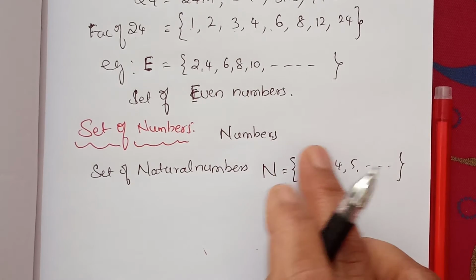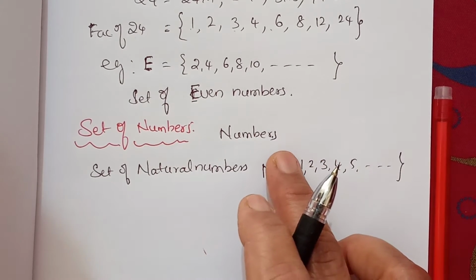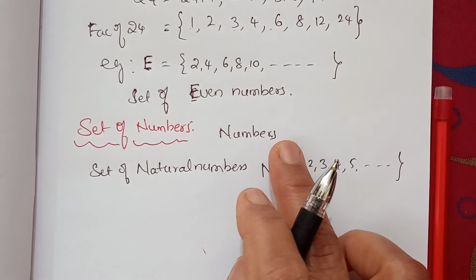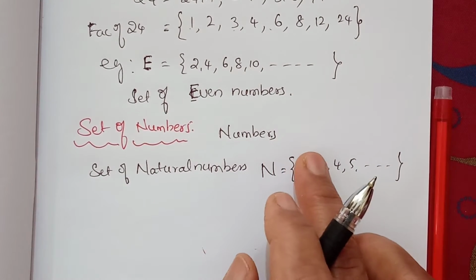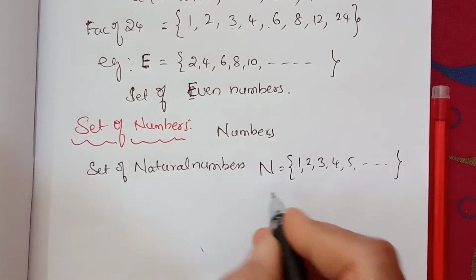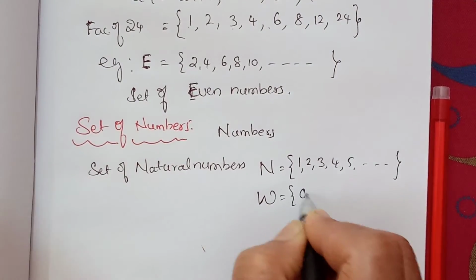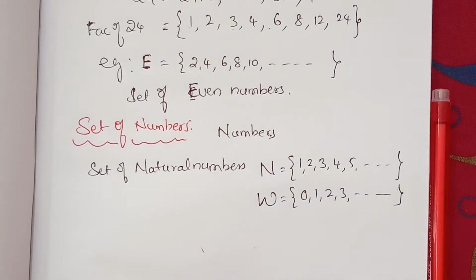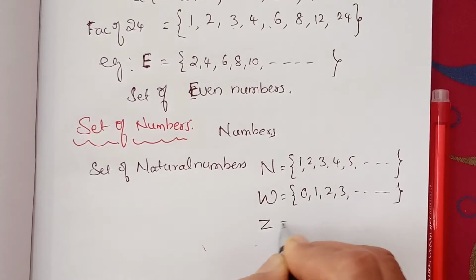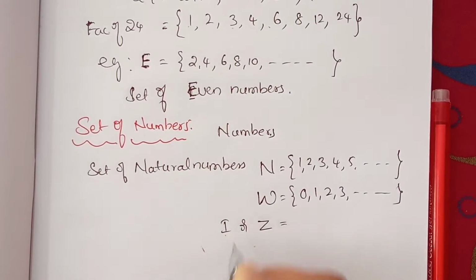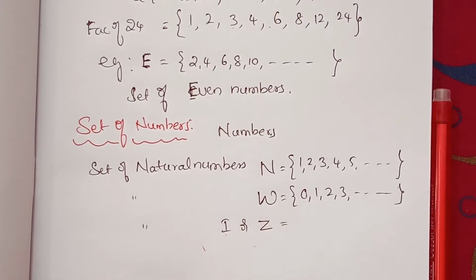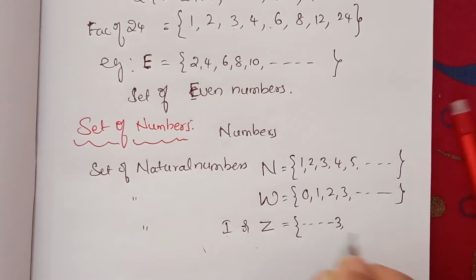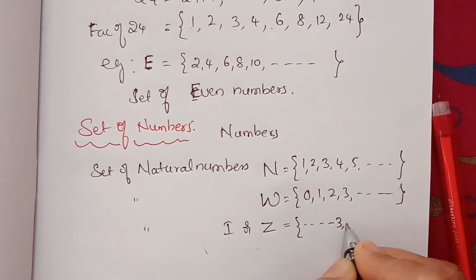Set of natural numbers, whole numbers, all are different types of numbers in the number system. Although they are infinite, each is a set. Another one is whole numbers: 0, 1, 2, 3, 4, and so on. Set of integers, also denoted by capital I. These all are sets. Integers include both negative and positive numbers.